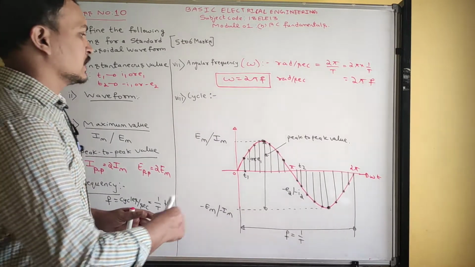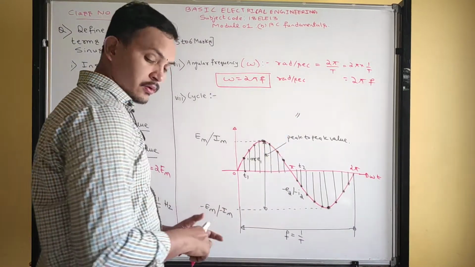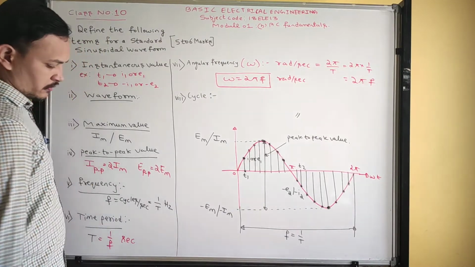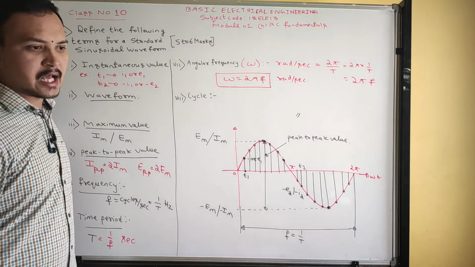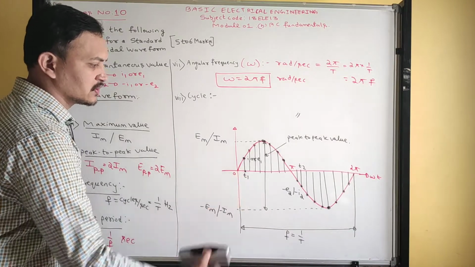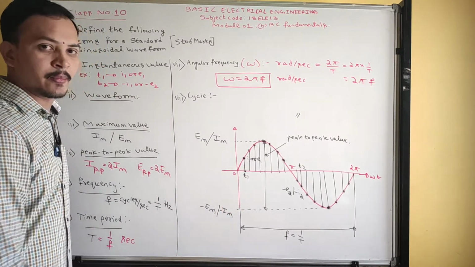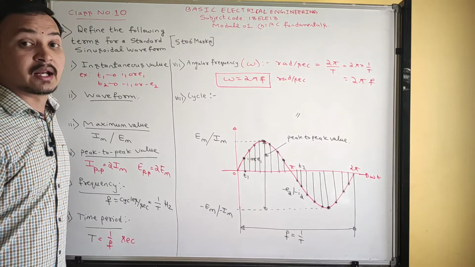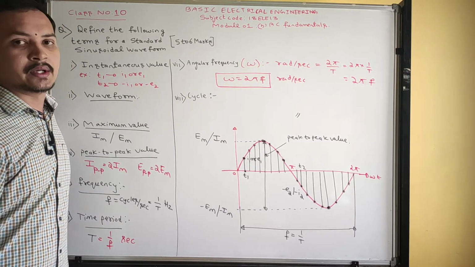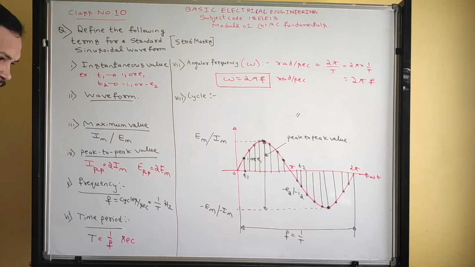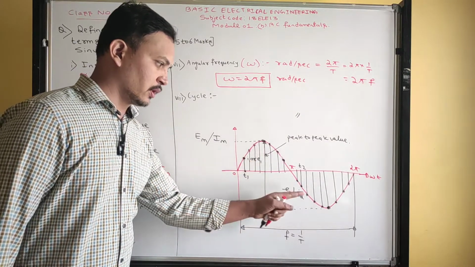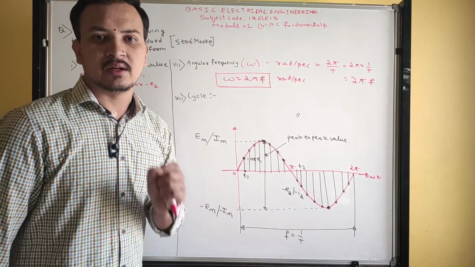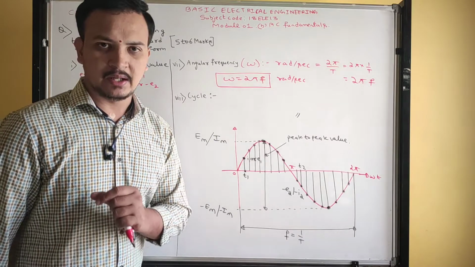Okay, got it? See guys, all these definitions are very important. So next part we are moving to derivations. Derive RMS value, average value of a pure sinusoidal waveform, half rectified waveform, and full rectified waveform. So before going to that, we can represent this waveform in various forms in terms of instantaneous equation. So that we need to study now.